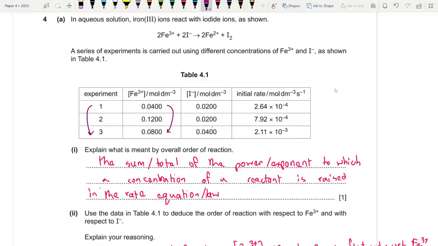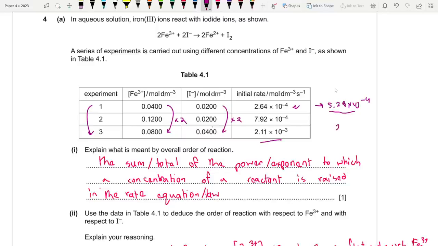The concentration of Fe3+ doubled, and the concentration of iodide also doubled. So due to this double, we know that the rate will turn to 2 times 2.64, which is 5.28 into 10 to the power minus 4 already. So we need to compare this and this. So iodide doubles.